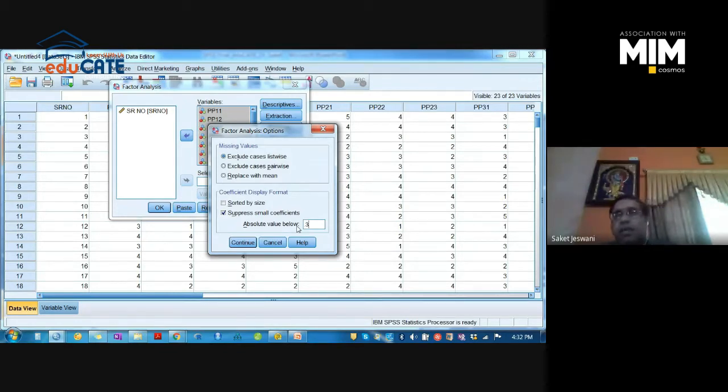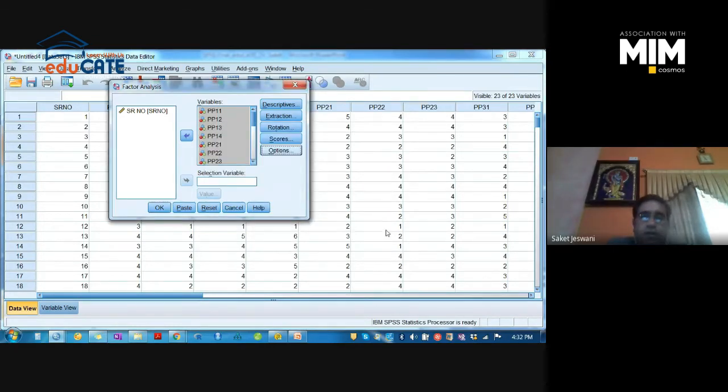The loading value should be greater than 0.7 actually, but sometimes we also accept values greater than 0.5. But we should always prefer greater than 0.7. So here we will suppress all the values below 0.3. We'll click on Continue. Right now we are good to go. We have checked all the required options in all the 5 tabs, and then we will click on OK.